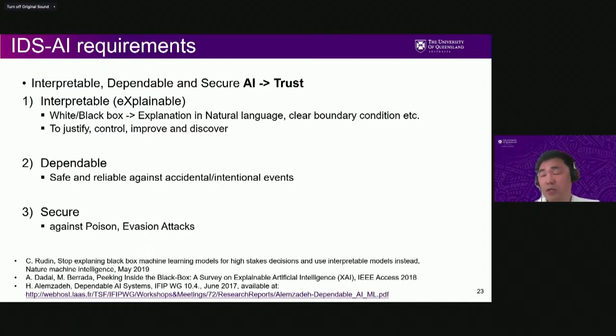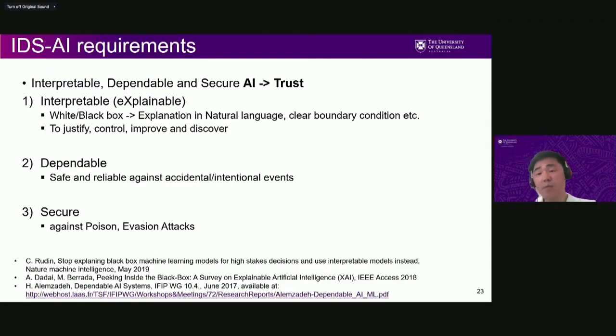The second goal of our research is how to make that dependable. That means that sometimes machine learning and deep learning are not safe enough and reliable enough, so they can fail due to accidental events and also malicious intentional events. Our focus is more on cyber attacks, but we also need to take into account the failure modes of machine learning and deep learning, so that we can make it very reliable.